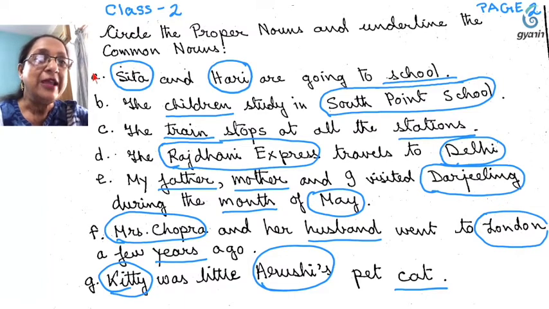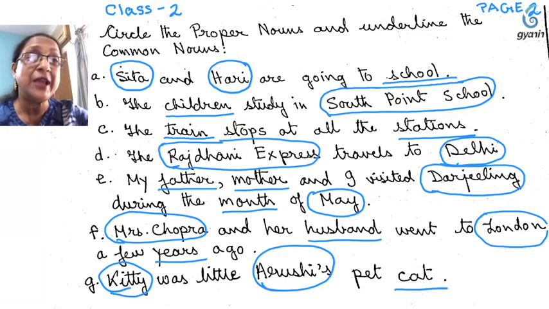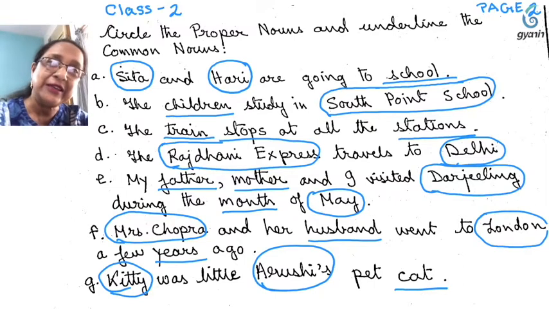Number A, Sita and Hari are going to school. Here, Sita and Hari are special names of a girl and a boy. Sita is a girl and Hari is a boy. So these are special names. That is why they are proper nouns. We are circling them. And school is a common noun because it indicates any school.